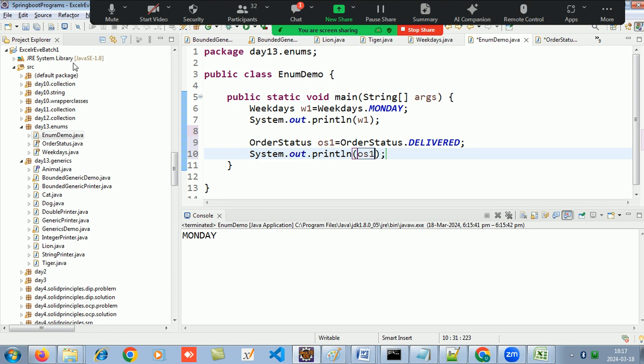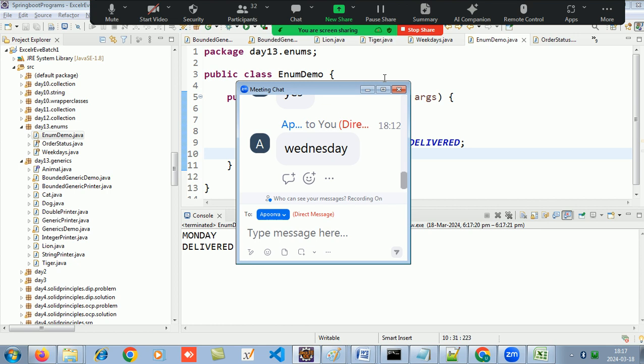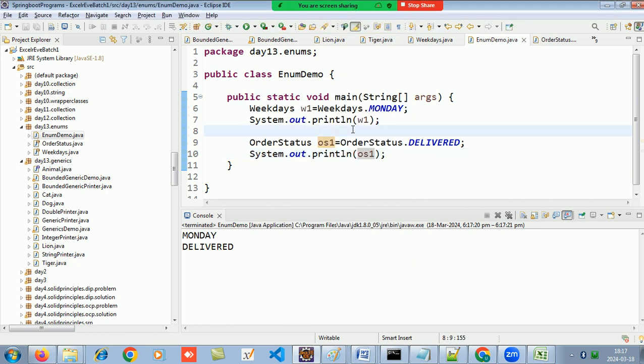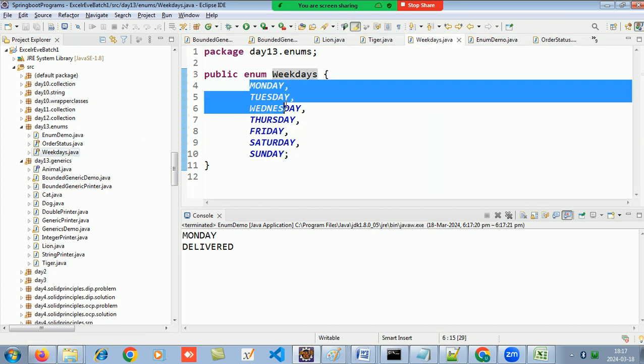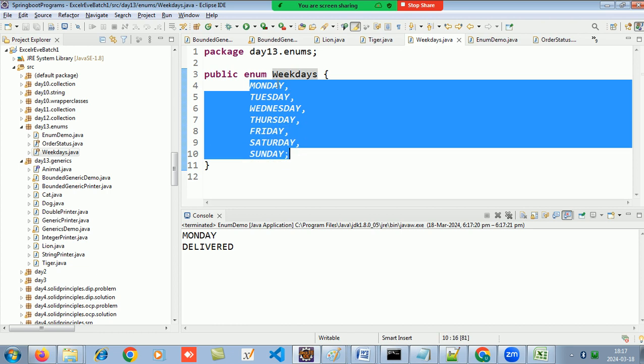If I display OS1, it will display delivered. So this is the basic usage of an enum: it will only have a finite set of values, and whichever object you make of this should have only one value from this set, not outside the set.